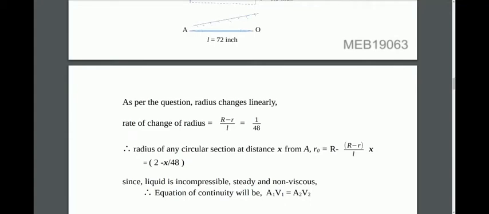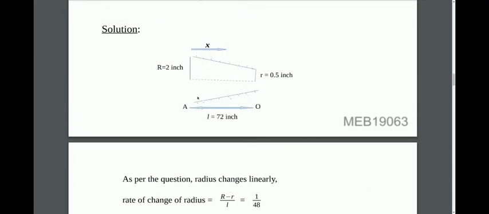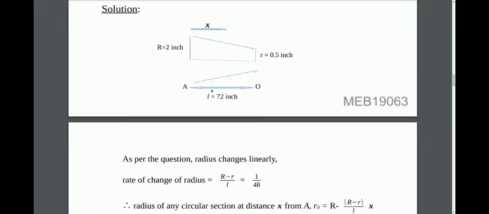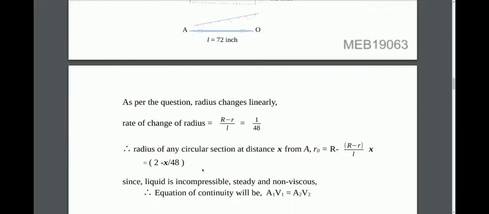Since the flow is incompressible, the equation of continuity would be A1 V1 equals A2 V2. Now we will have to calculate A1 and A2. For A1, we have the radius equal to 2 inches. So A1 would be pi into 2 square, that is pi into 4.